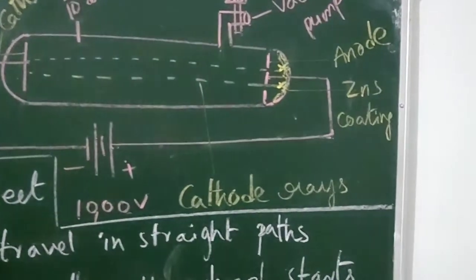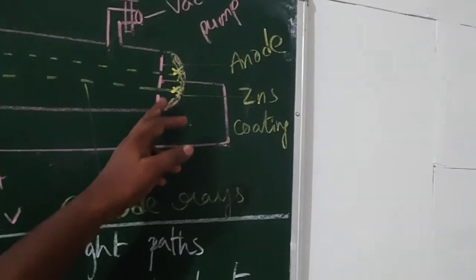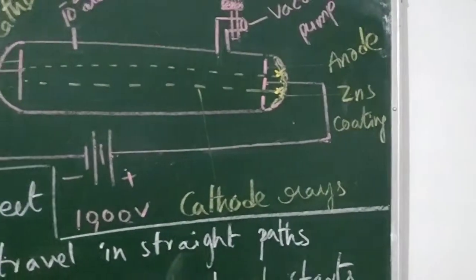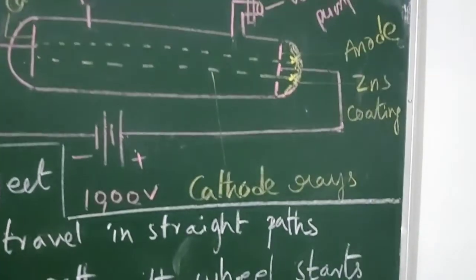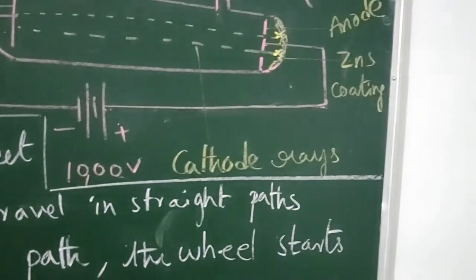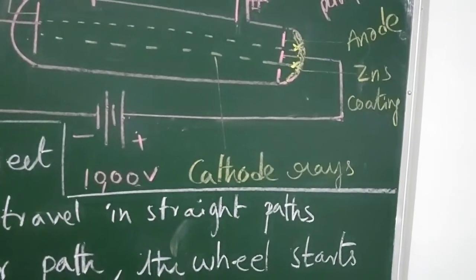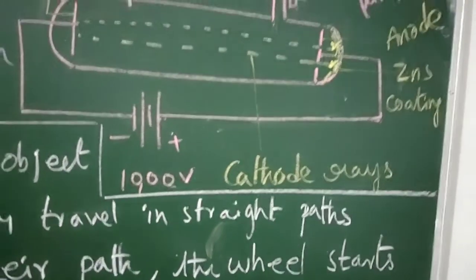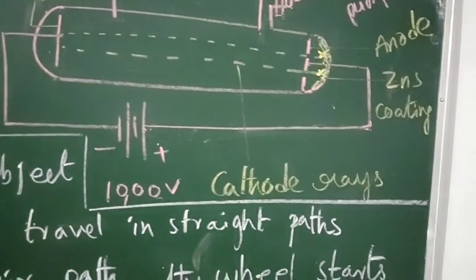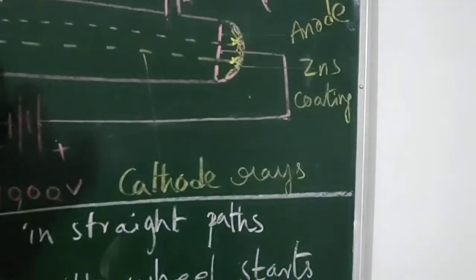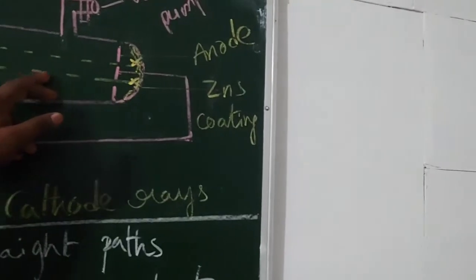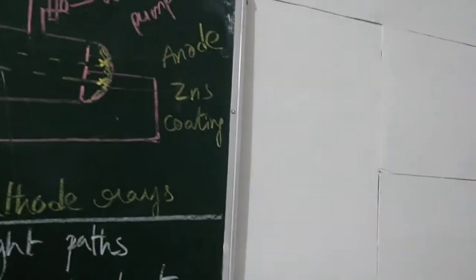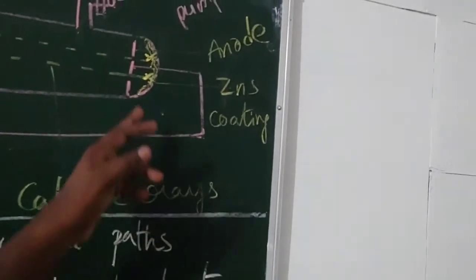That's why behind the anode, there is a ZnS coating, zinc sulfide coating. Zinc sulfide is a fluorescent material. When radiation is incident on the zinc sulfide coating, it starts to glow. Right guys. So now the radiation produced is moving and passing through the holes. When they are incident on the ZnS coating, you can observe some flash.